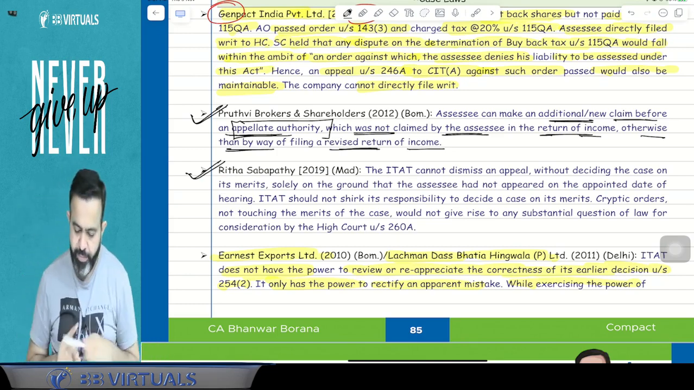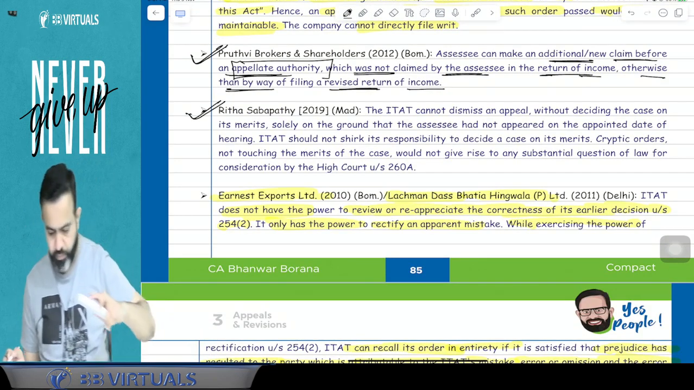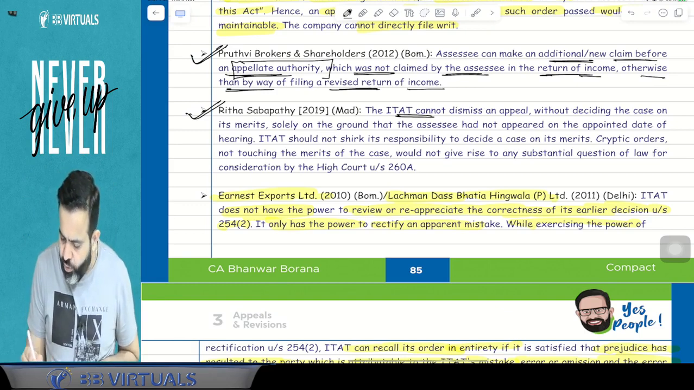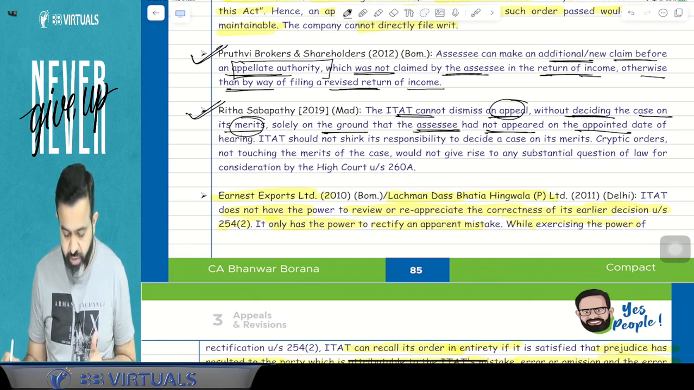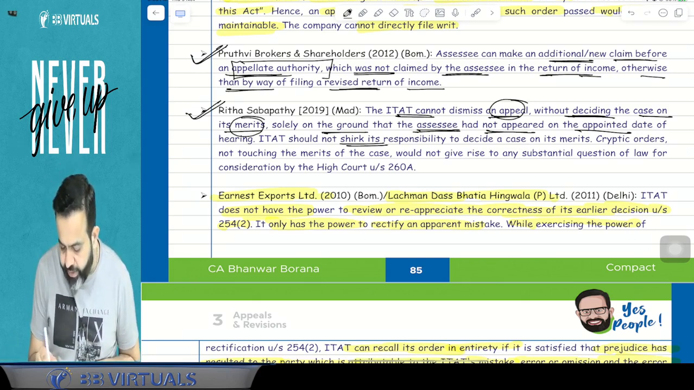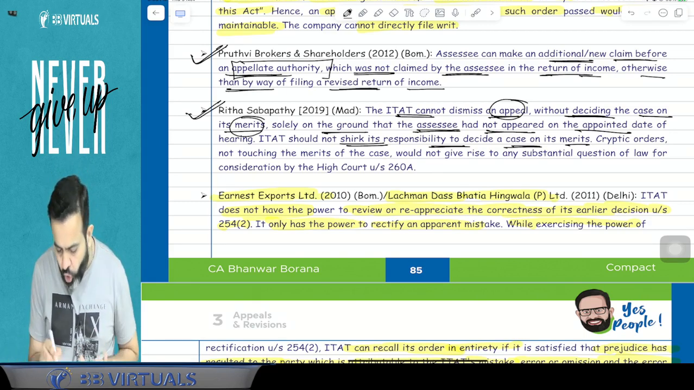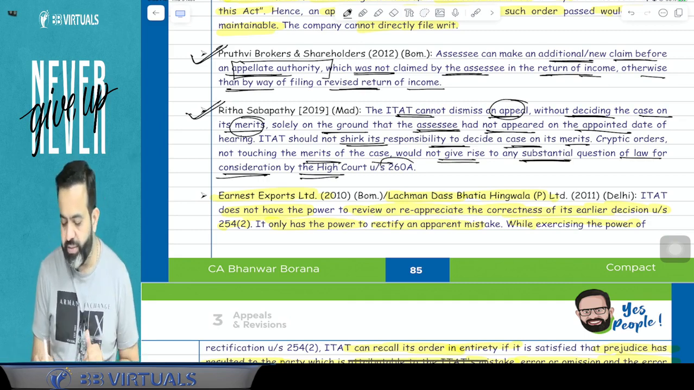So everyone pay attention. What happened here in the Rita Sabapati 2019 Madras High Court judgment? Try to understand: the ITAT cannot dismiss the appeal without deciding the case on its merit solely on the ground that the assessee had not appeared on the appointed date of the hearing. ITAT should not shirk its responsibility to decide the case on its merit. A cryptic order not touching the merit of the case would not give rise to any substantial question of law for consideration by the High Court under section 260A.